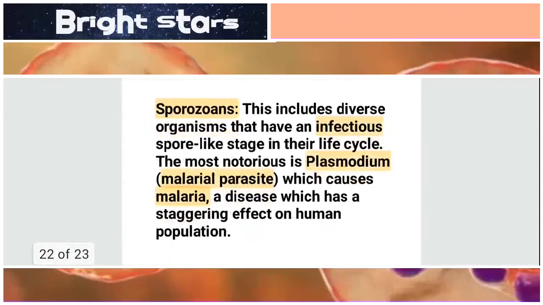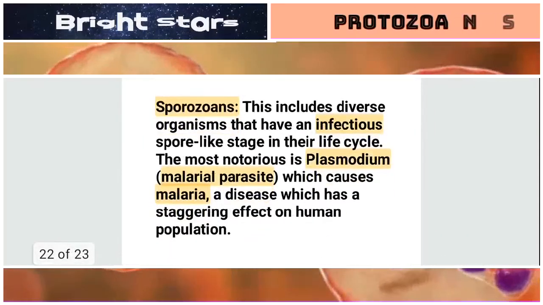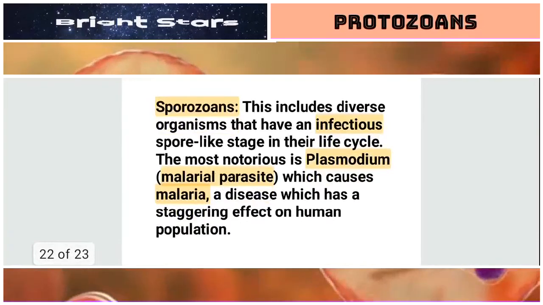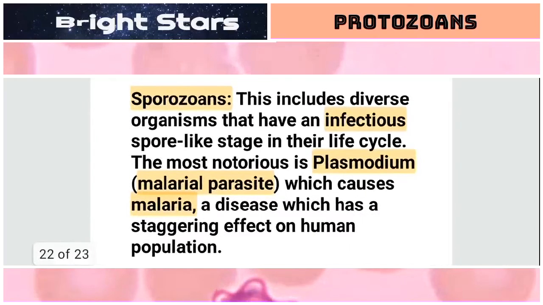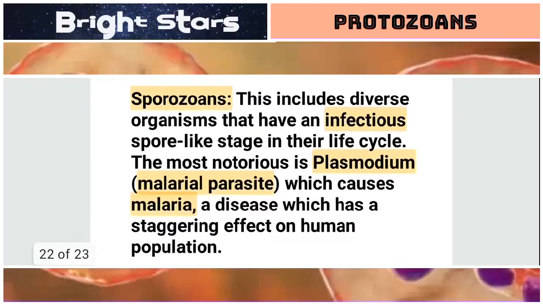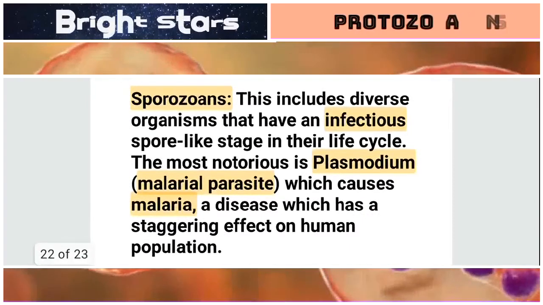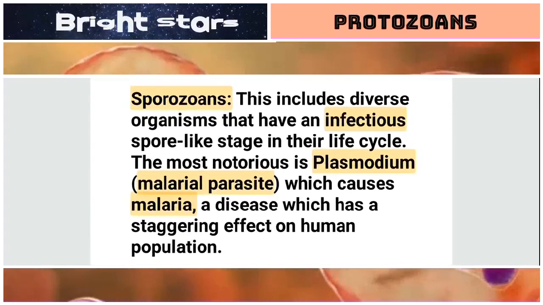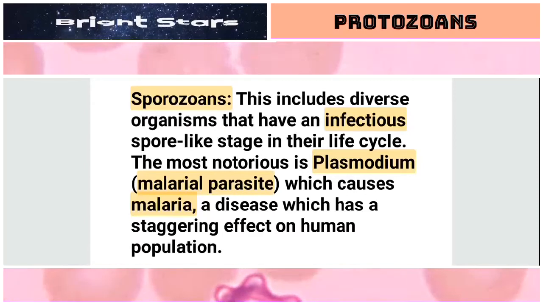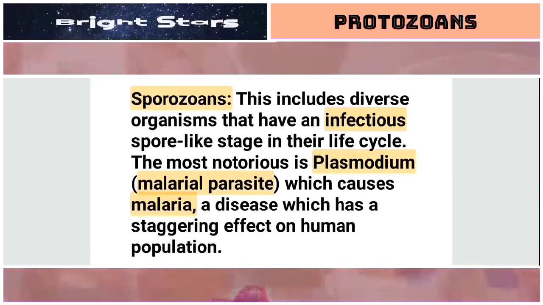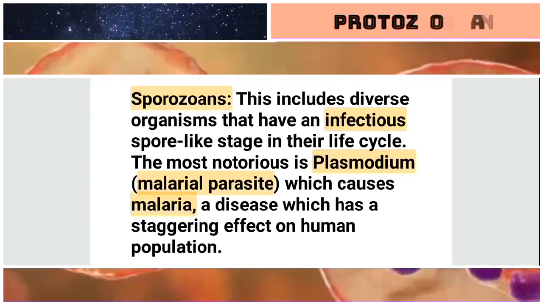So next thing is sporozoans. This includes diverse, means different kinds of, organisms that have an infectious, disease causing, spore-like stage in their life cycle. The most notorious, means the most infamous, is Plasmodium, that is the malarial parasite.